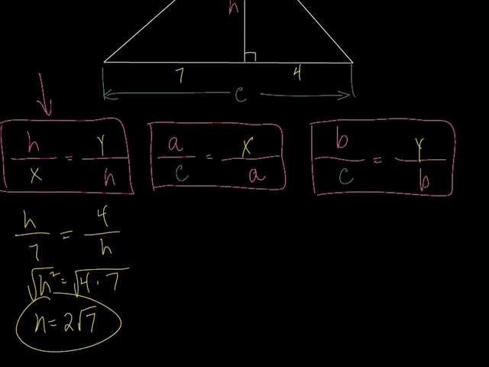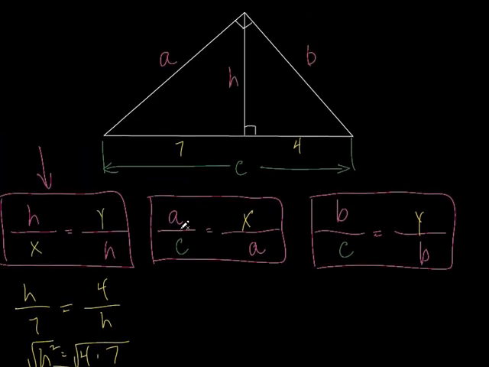Let's do another one real quick. Look at this. Let's solve for A. So A is the geometric mean. If it's the geometric mean, it shows up twice, right? Everybody with me on that? So the geometric mean shows up here and here. So A is the geometric mean between what and what? Between the whole thing. What's the whole thing? Give me a number. It's 11, isn't it? Because 7 and 4, right? It's the whole thing. So it's 11.